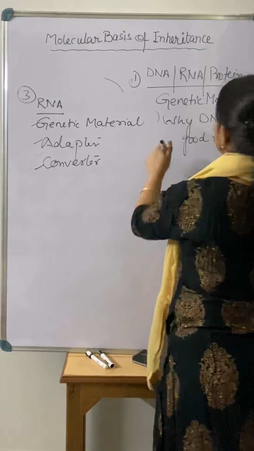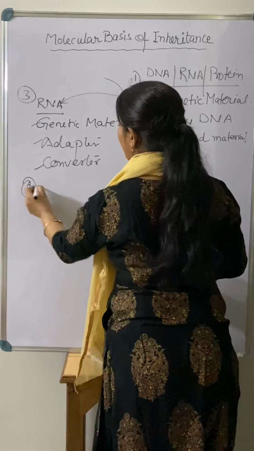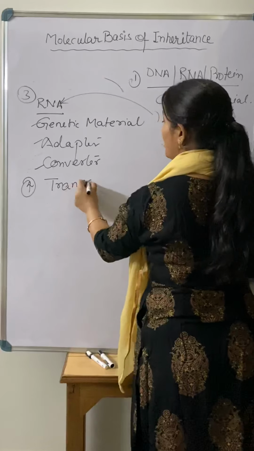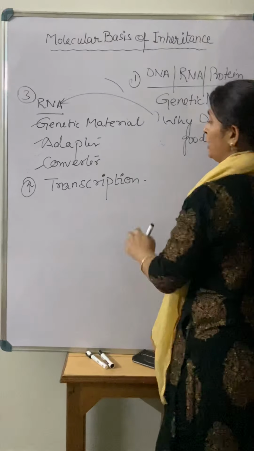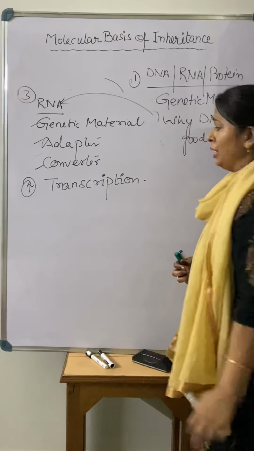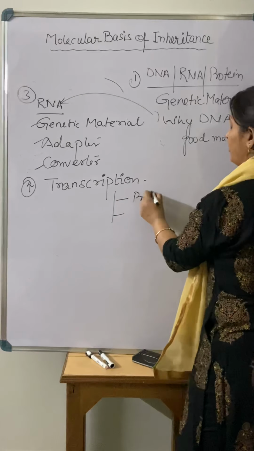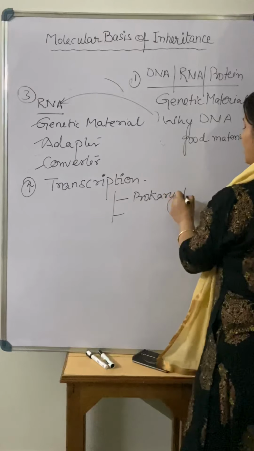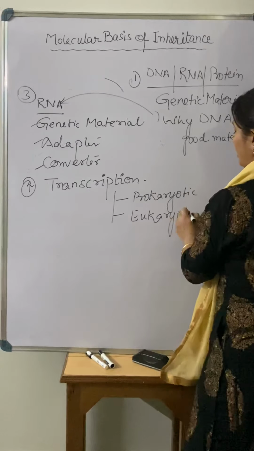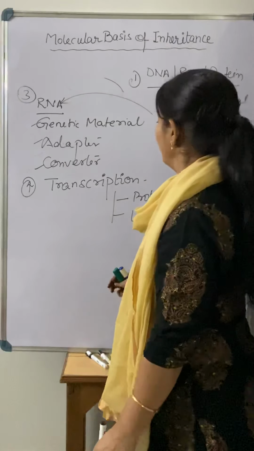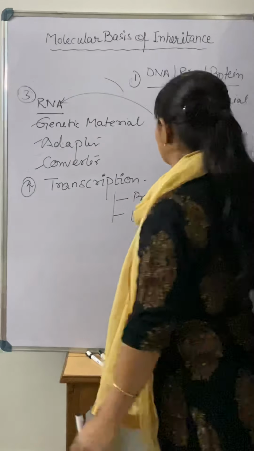After that, when DNA is copying its information into the RNA, there is one process that we will discuss in this chapter, that is what? Transcription, right? So that is again a very important thing, copying of information from DNA into the RNA. That process is transcription. Now transcription in prokaryotes is different and transcription in eukaryotes is again different. As you know very well, if you talk about prokaryotes and eukaryotes, the cell structure is entirely different. So the transcription process is also different in both types of organism, that we will discuss in this chapter.